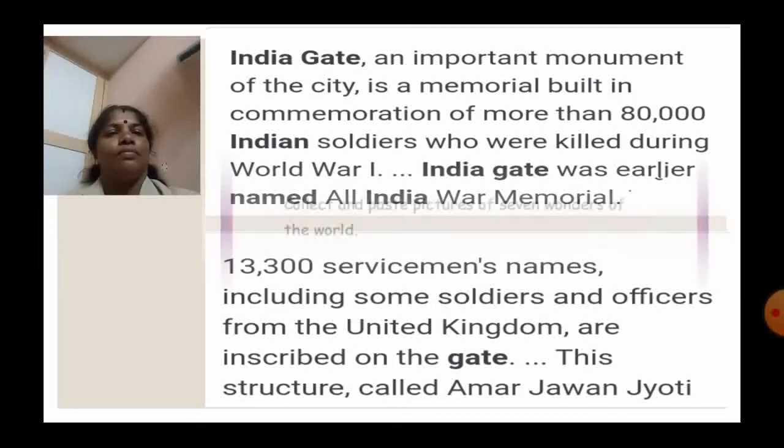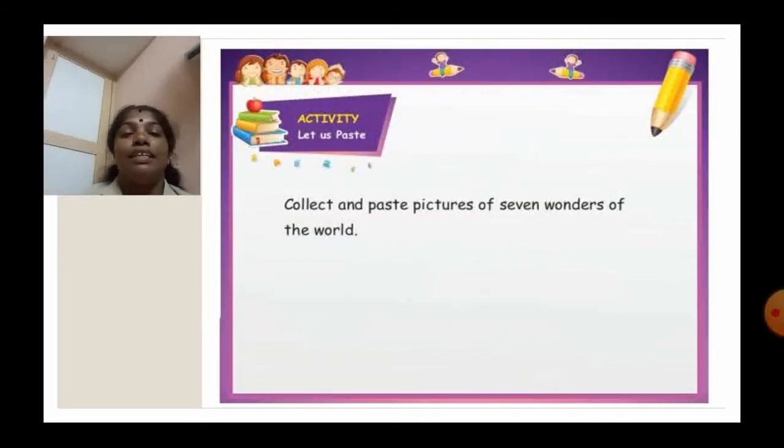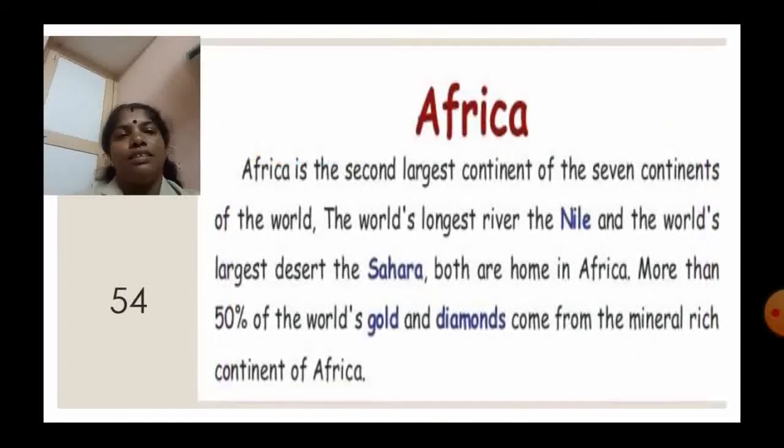Here, there is an activity given in your book. Collect and paste pictures of the seven wonders of the world. Yes, cuties, you collect the seven wonders of the world from the shop, cut them into small pieces, and paste all the seven wonders in the space given in your book. Okay, cuties, and share it in the group as soon as possible.